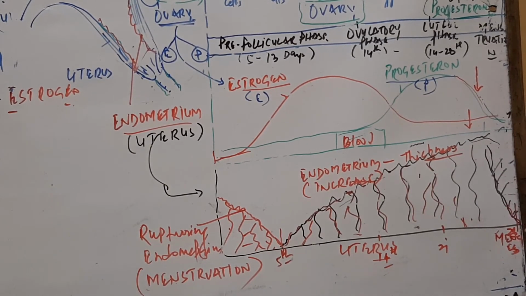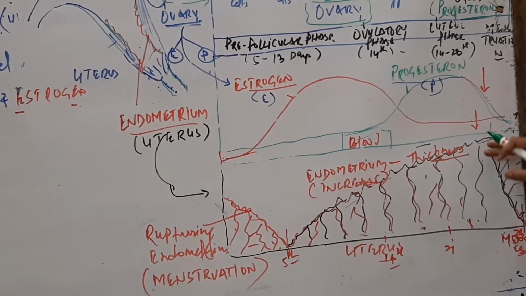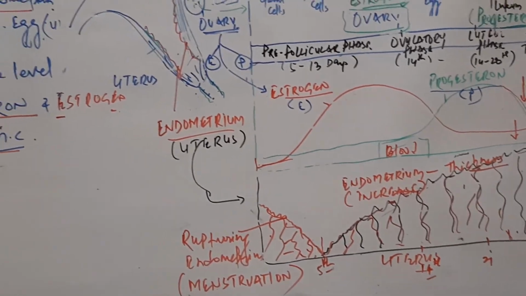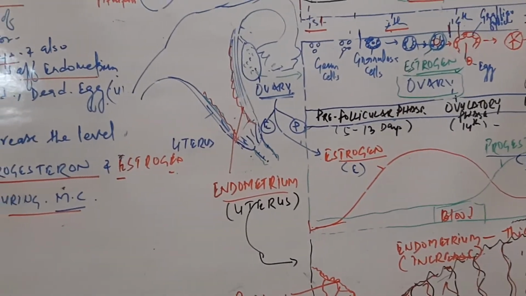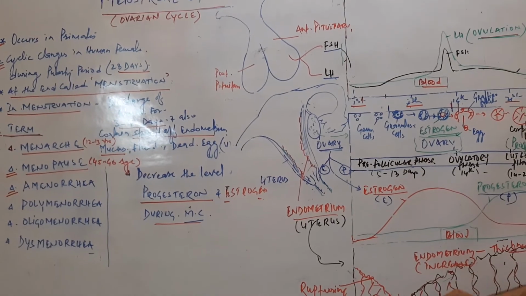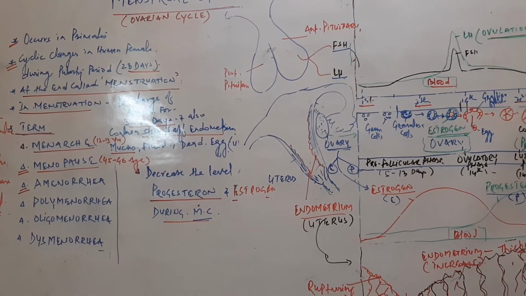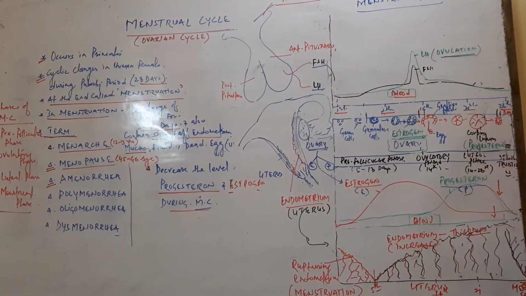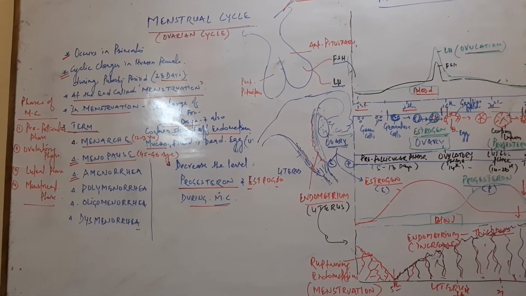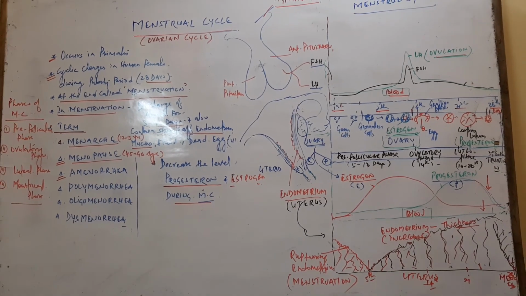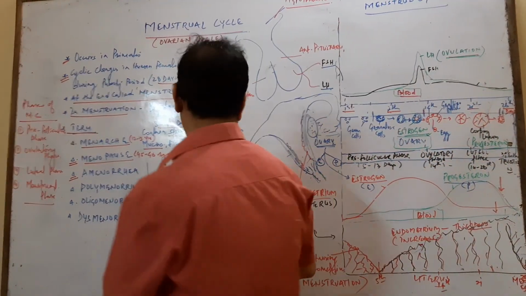At the end of the menstrual cycle, menstruation takes place, which goes on for 4 to 5 days. This is the menstruation phase. This is all about the menstrual cycle and the organs involved in it. This is the step by step phases of the menstrual cycle. Okay, thank you.